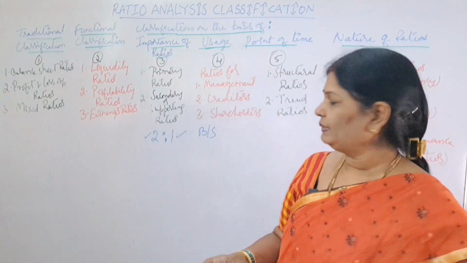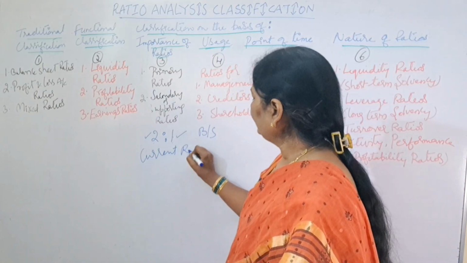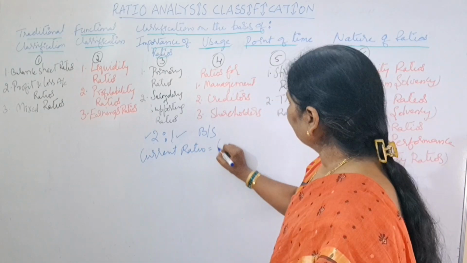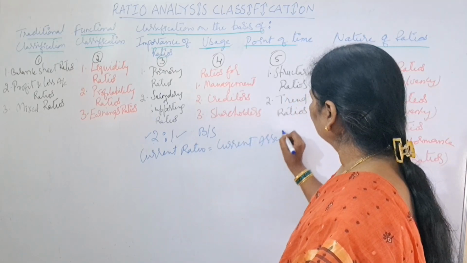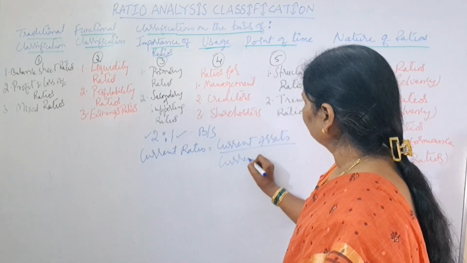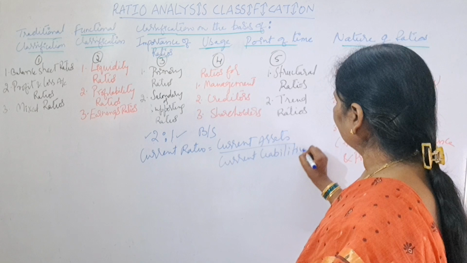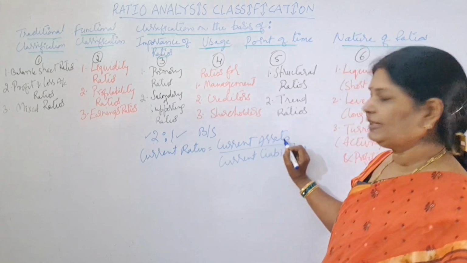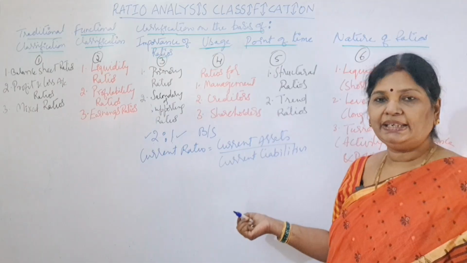I will show you one example. Say current ratio. Current ratio is equal to current assets by current liabilities. In this you can understand that current assets come under the balance sheet and the current liabilities also come under the balance sheet.